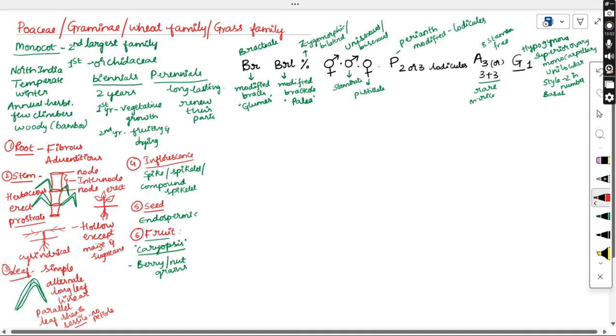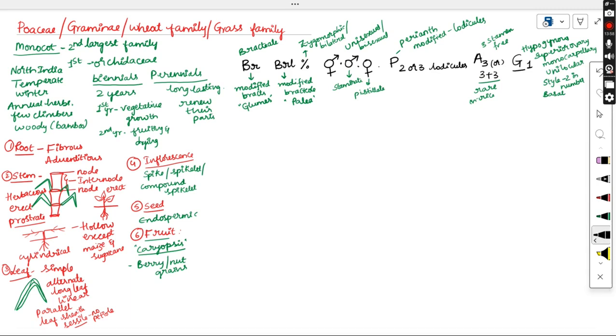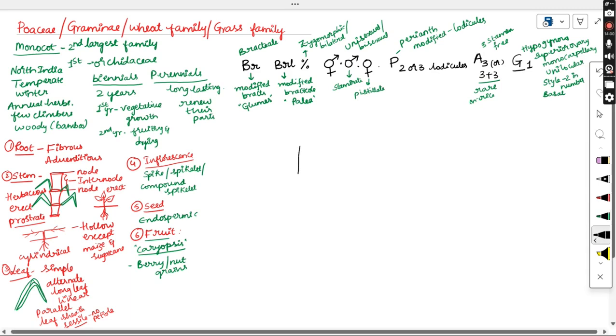So let us see how these are actually modified, and a lot of terms have to be added. First, we'll go with the main long axis. Once you understand this part, it will be easy for us to draw the floral diagram. This long elongated, axis-like structure we call the rachilla.